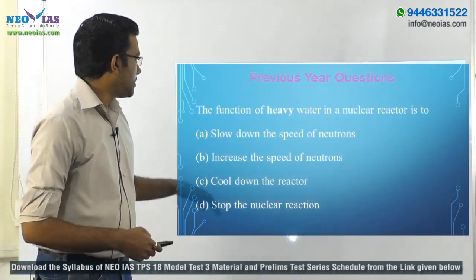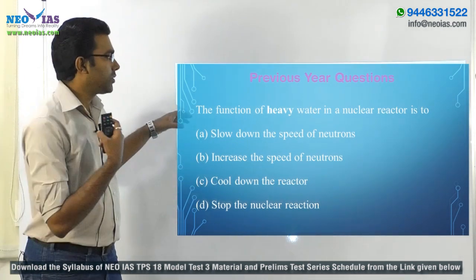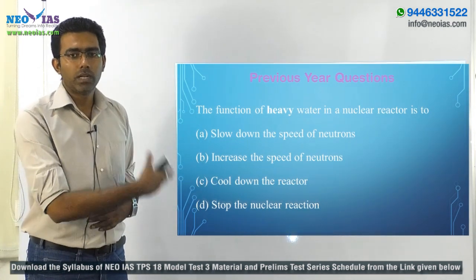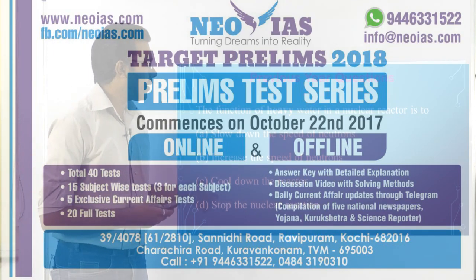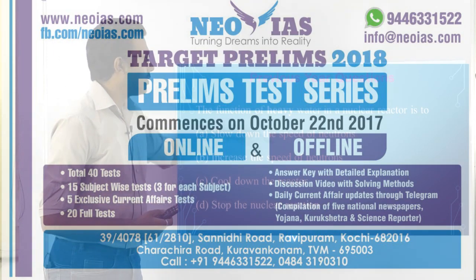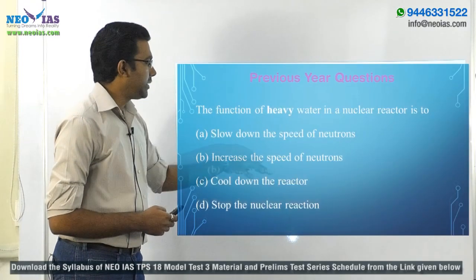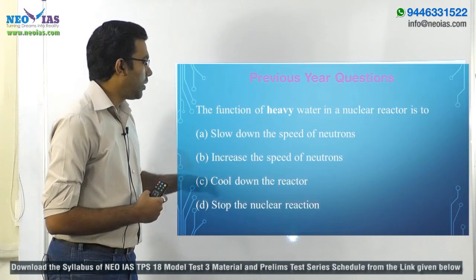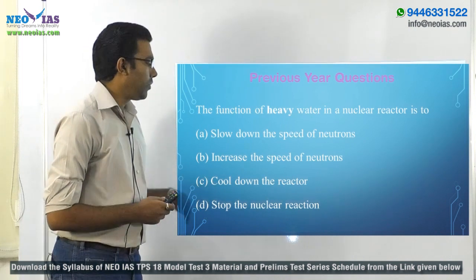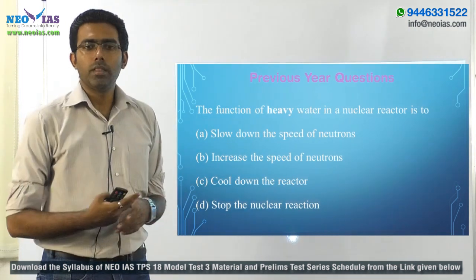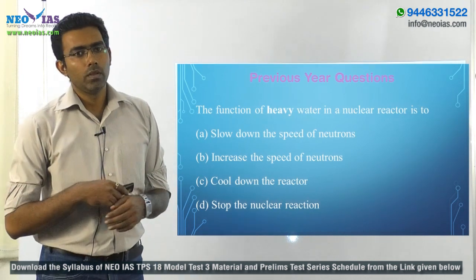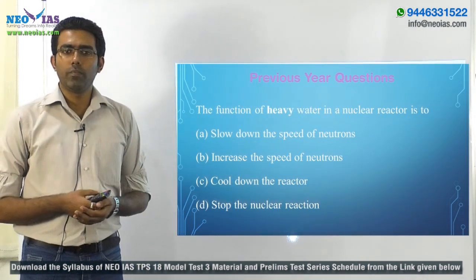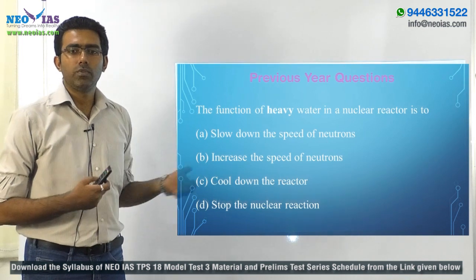The other type of question is an ABC type. Here this is also major, it's actually a general science type. Here: the function of heavy water in a nuclear reactor is to A. slow down the speed of neutrons, B. increase the speed of neutrons, C. cool down the reactor, D. stop the nuclear reactions. So these are the basic two types that have been asked in science and technology over the years. So the pattern of questions that would be asked here would match that level itself.